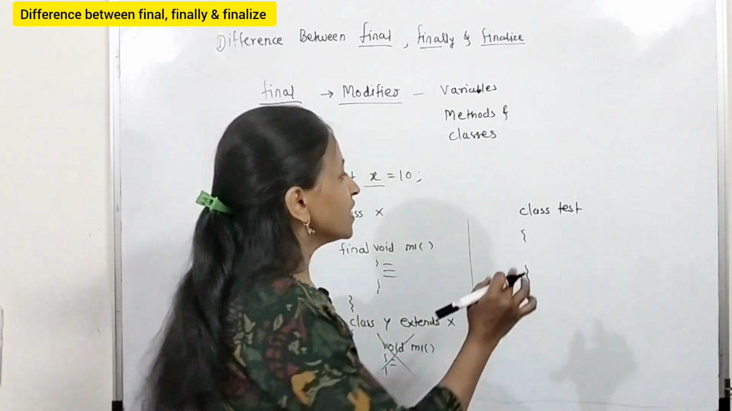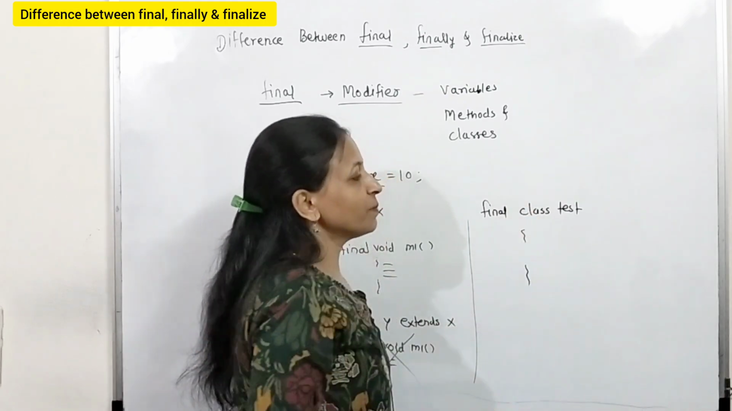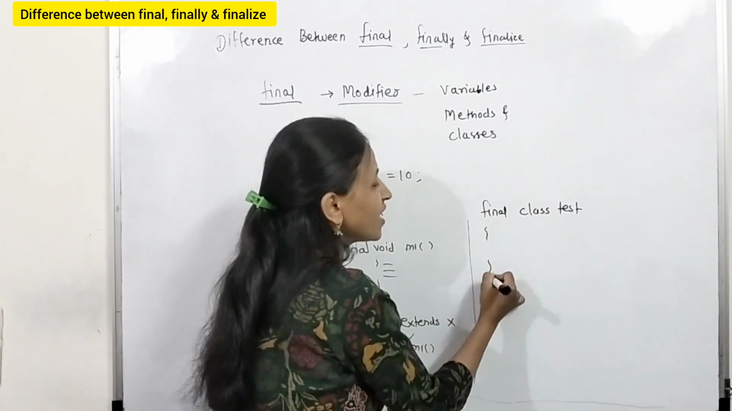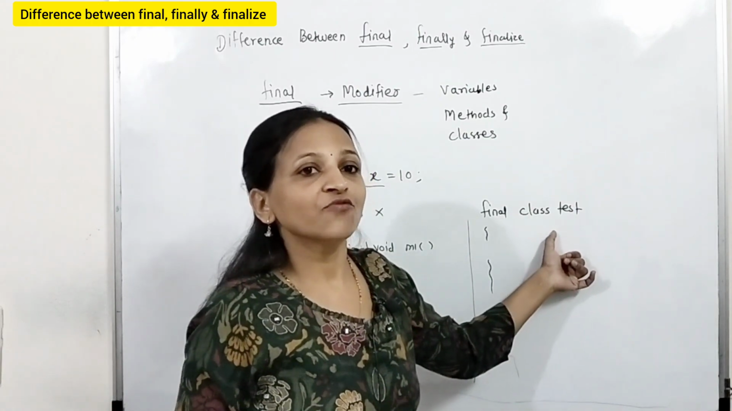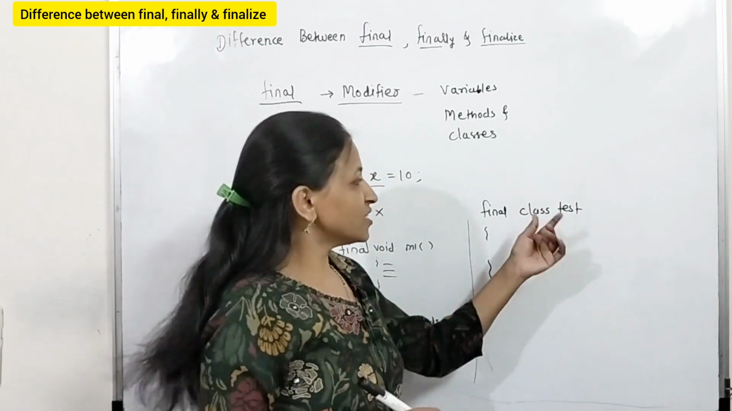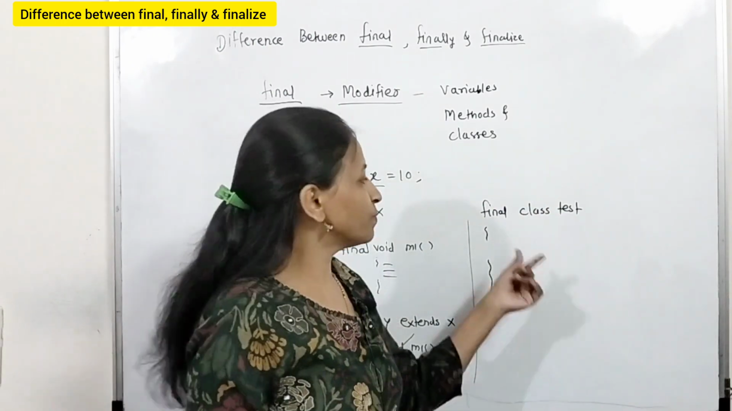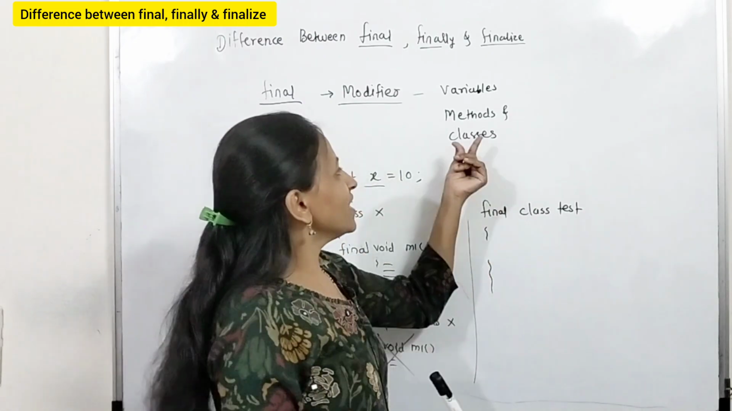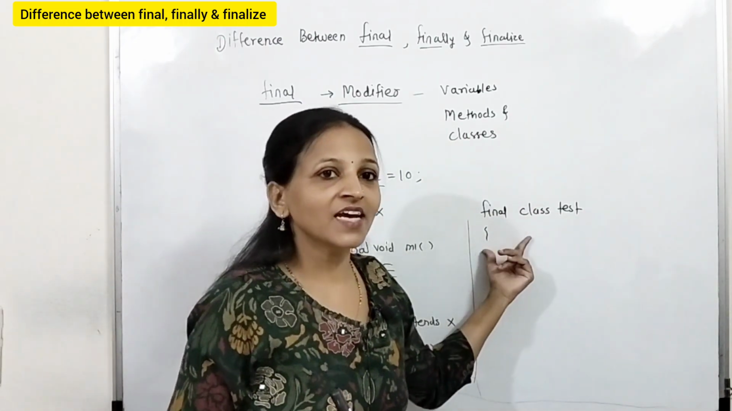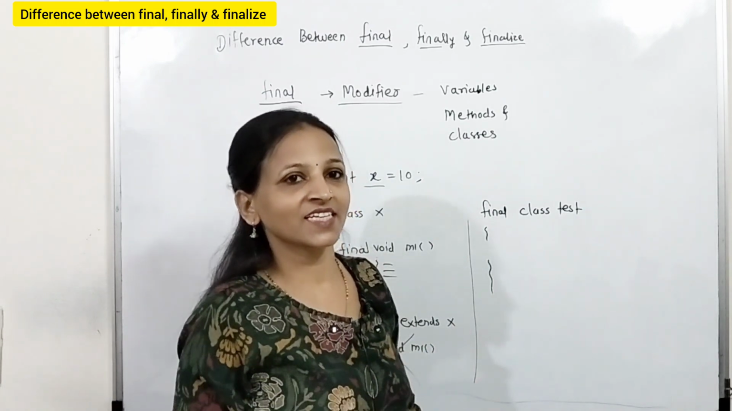But suppose while declaring this class I am attaching the final modifier, which means now this class is a final class, and we are restricting that class from inheritance. Now we cannot extend that class, we cannot inherit that class, because we have written the final modifier. If any class is declared as final, then that class cannot be inherited, cannot be extended.